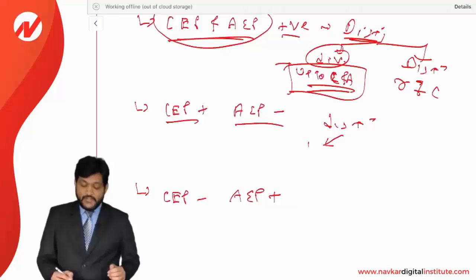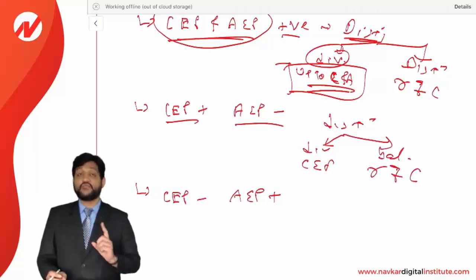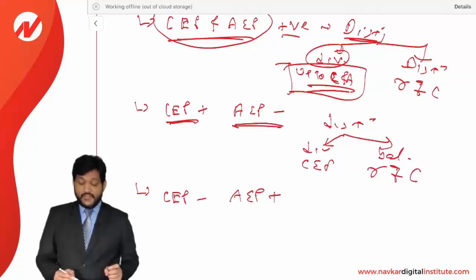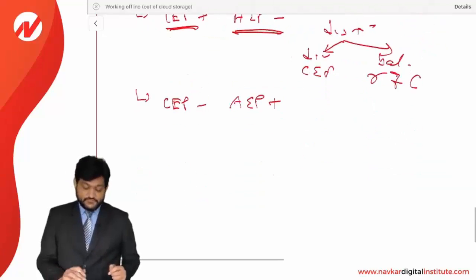Distribution will be considered as a dividend up to CEP, and the balance will be considered as a return of capital. Be very clear, you are not going to net it off. CEP is positive, AEP is negative, so up to CEP it is considered as a dividend income, and the remaining is going to be return of capital.